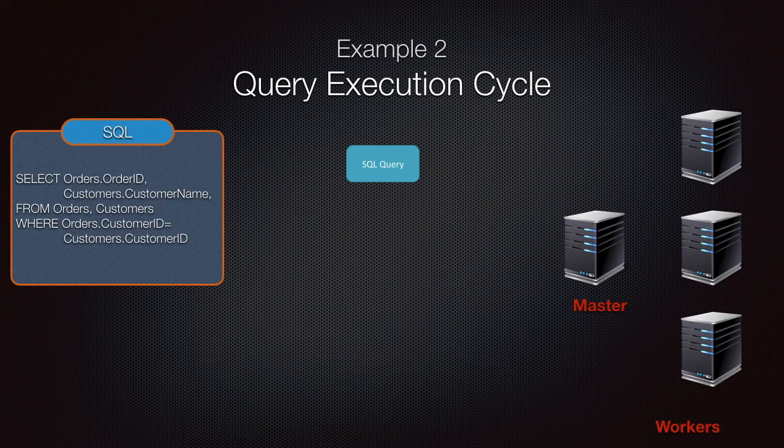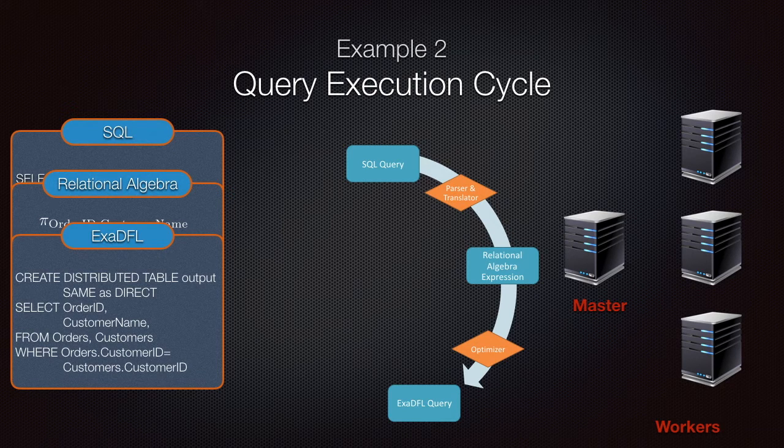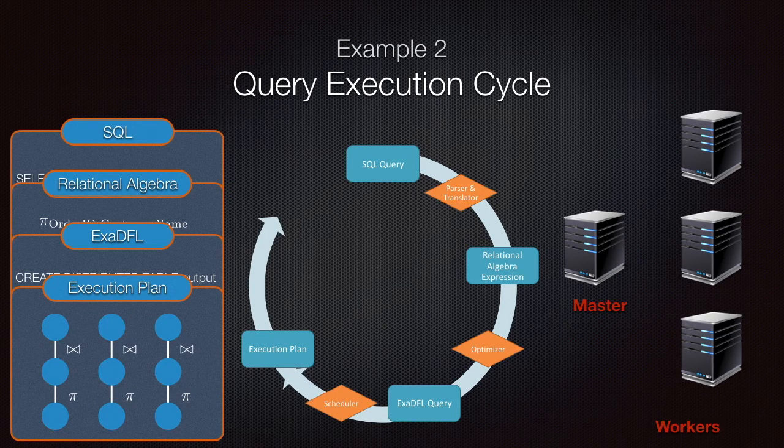In this example, we will go through the execution cycle of a query. The query we're using performs a join between the orders and customers tables. The SQL query is translated into its corresponding algebraic expression by the parser and translator. Then, the optimizer creates the Exadfl query by deciding the level of distribution and applying optimizations. Then, the scheduler creates the execution plan by assigning the operators that are described in the Exadfl query to workers and capturing their dependencies. Finally, the execution plan is passed on to the execution engine that coordinates the workers that execute it.